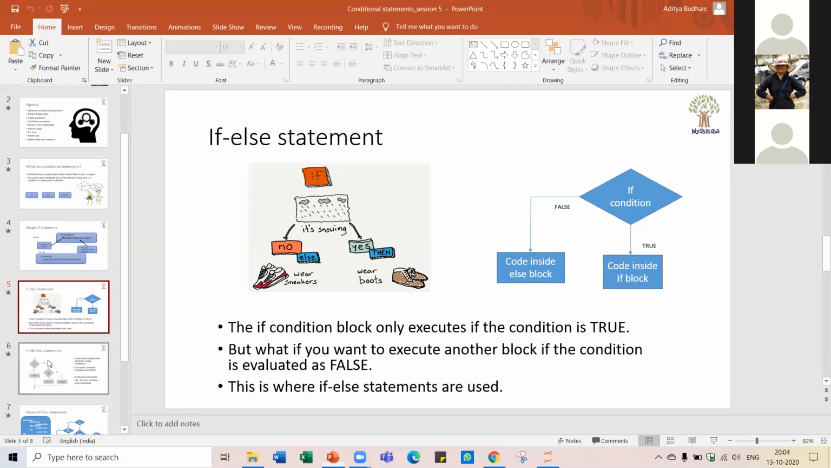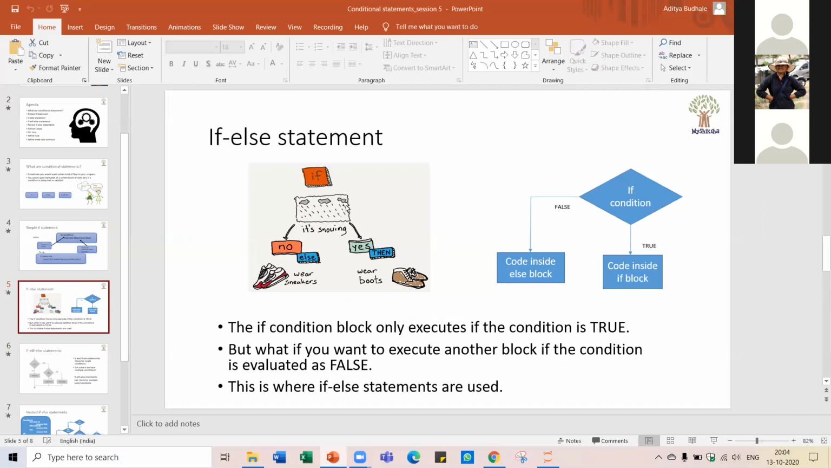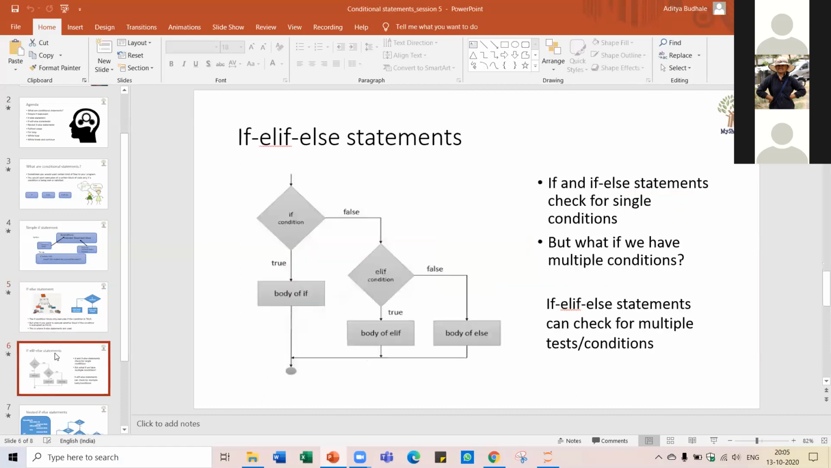Now the third type of conditional statement is the if, elif, else statement. Previously we had seen that we were testing only one condition, whether it is snowing or not, whether it is raining or not, and based on that we were deciding which code to execute. But what if we have more than one condition? In that case, we should use the if, elif, and else statement.